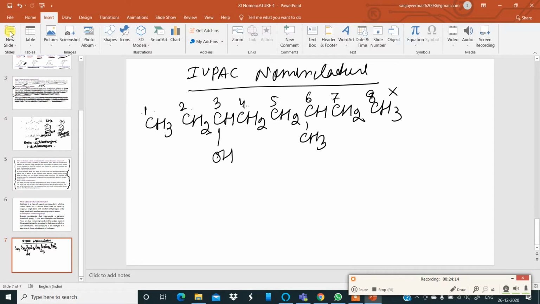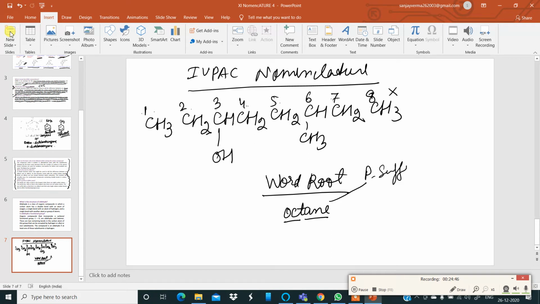Numbering is done. Once numbering is done, the first thing to be written down is the word root for this compound. There are 8 carbon atoms, so it is oct. And all these carbon atoms are linked to each other by carbon-carbon single bonds, so we write it as octane. This oct is the word root, and ane is the primary suffix.